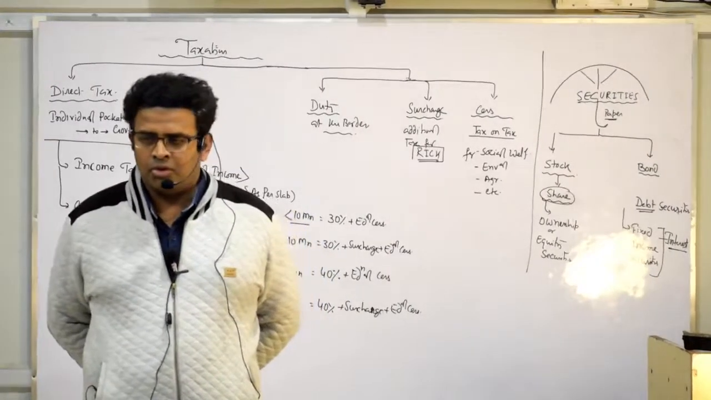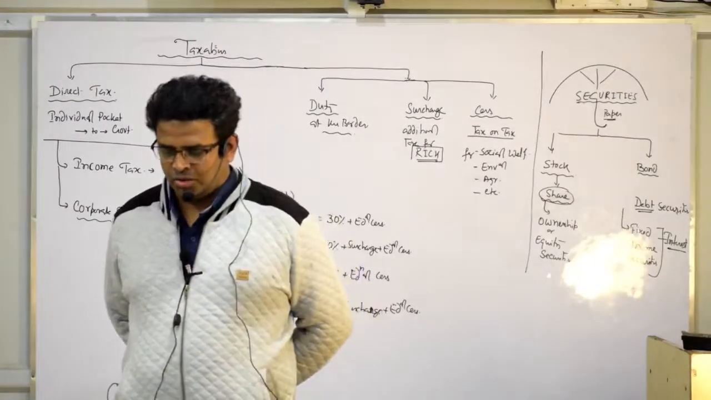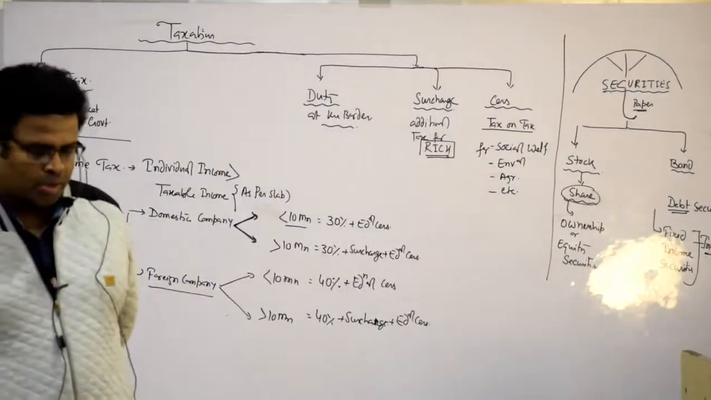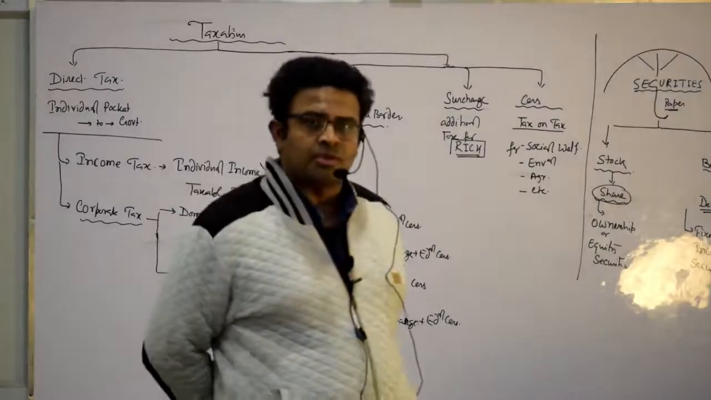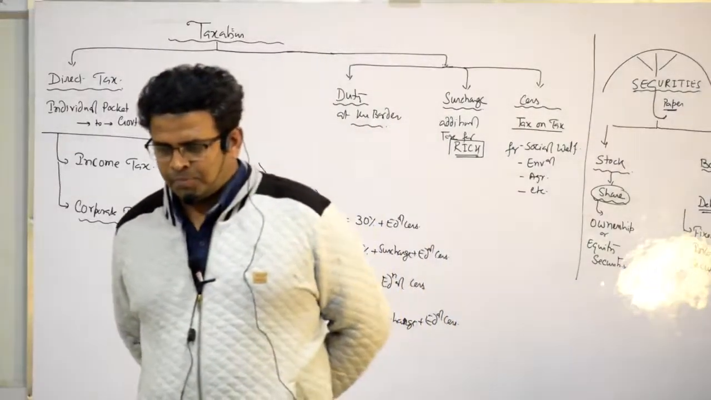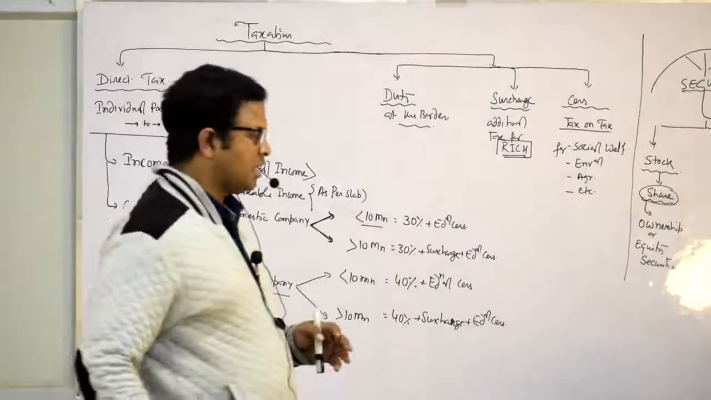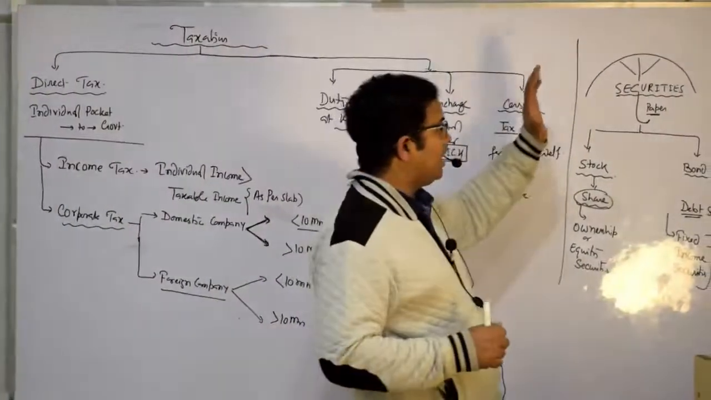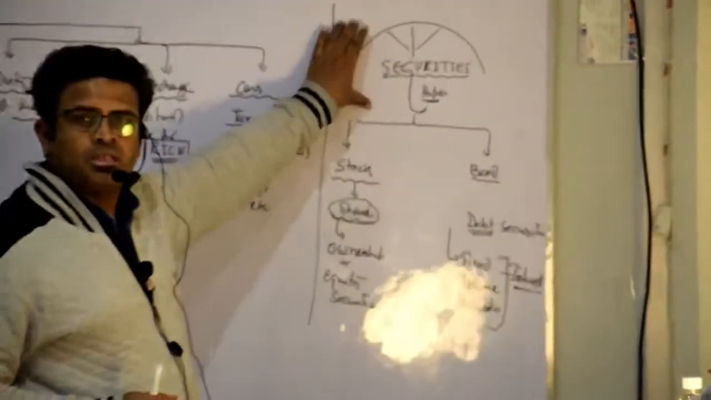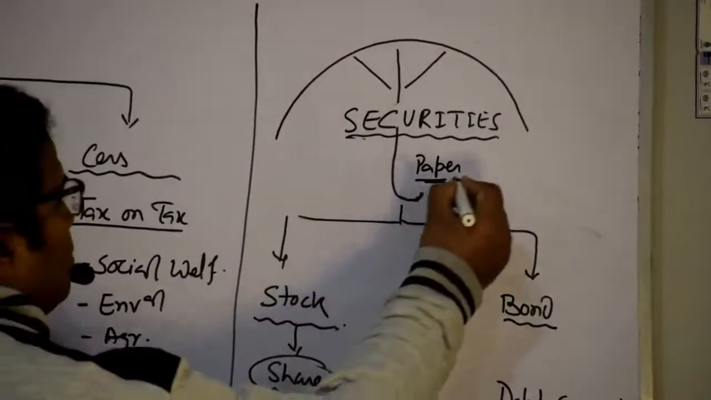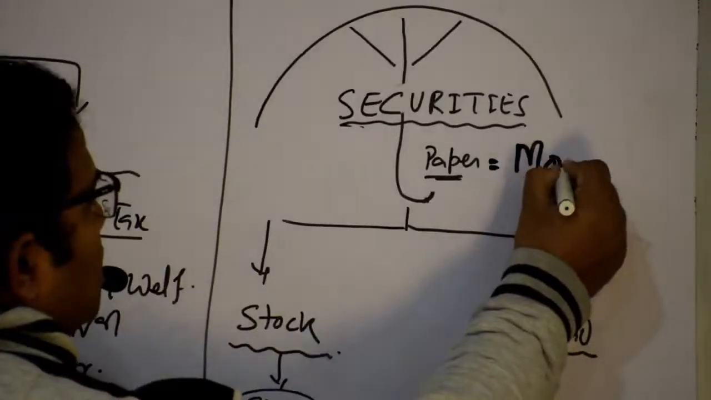Dear students, I am going to give some idea about the taxation structure, which generally creates problems for students, and some small terms. First we have to understand the meaning of securities. Securities is an umbrella term, and it means paper which has money value.